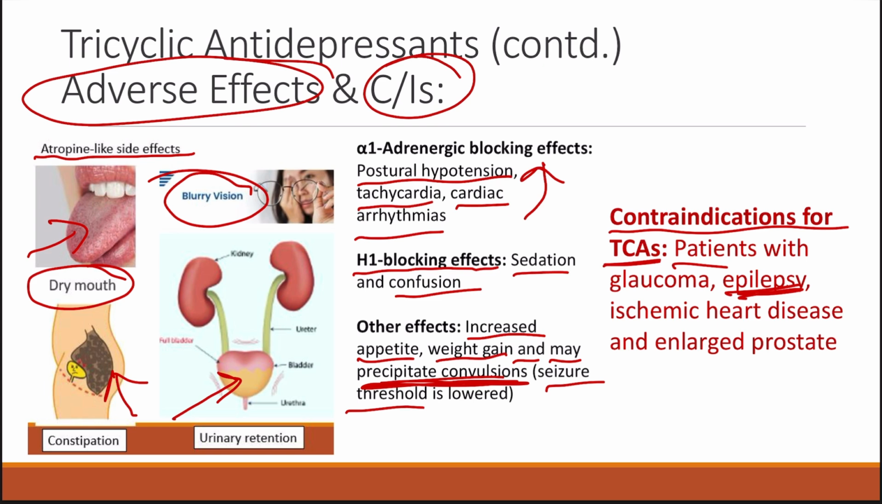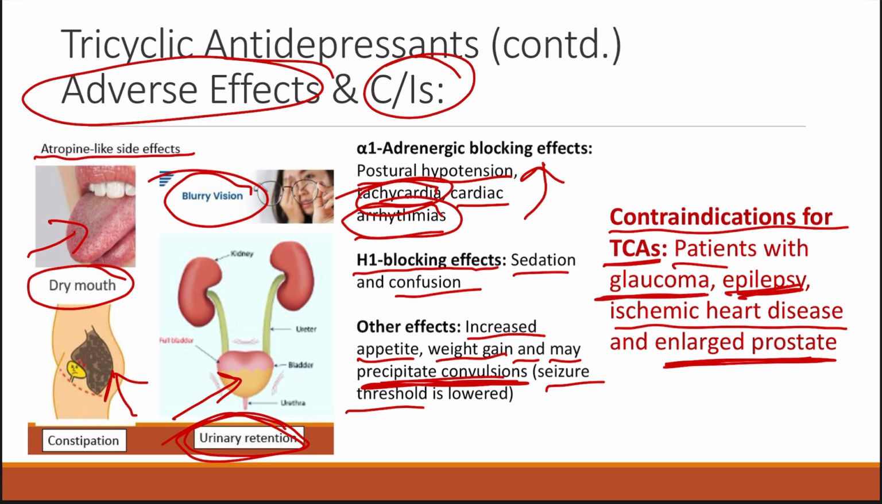Next, it should not be used in ischemic heart disease because it also causes arrhythmias and tachycardia, so it can even precipitate ischemic heart disease. Next, since it already causes urinary retention, it should not be used in individuals who have an enlarged prostate, because in that case the patient will already be having urinary retention. Another contraindication is that it should not be used in patients with glaucoma. So the contraindications include glaucoma, epilepsy, ischemic heart disease, and enlarged prostate. So these are the contraindications of tricyclic antidepressants.